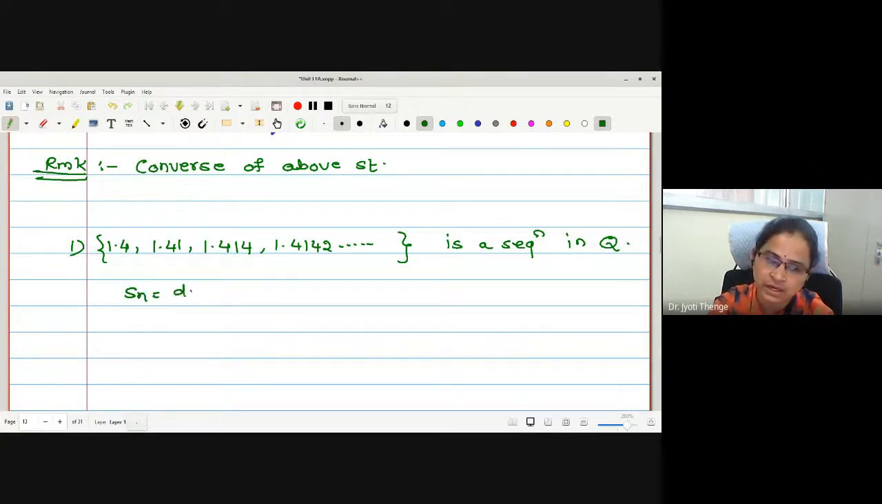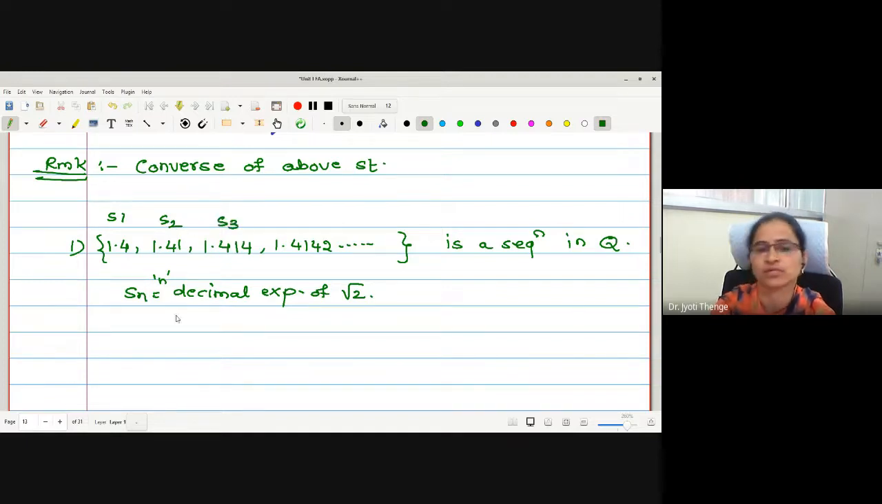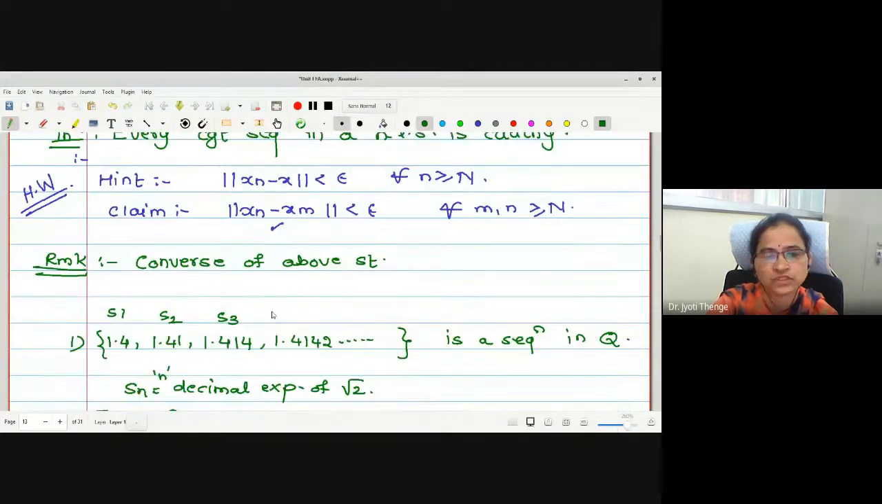Sn is the n-decimal expansion of root 2. What about S1? First decimal. S2, 2 decimals. S3, 3 decimals, and so on. What about the sequence? May I say the sequence converges to root 2? The sequence converges to root 2.